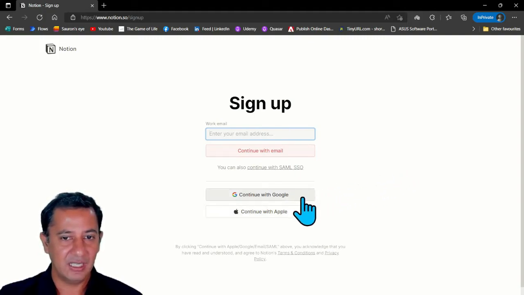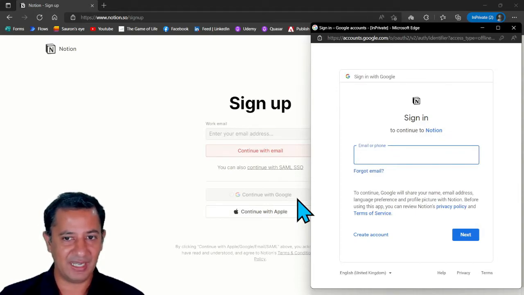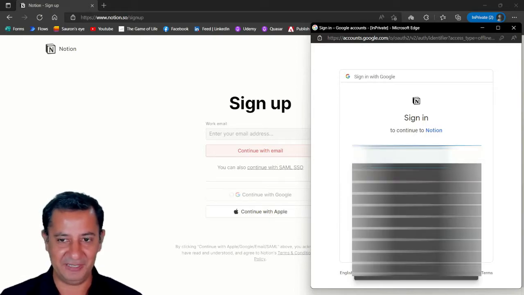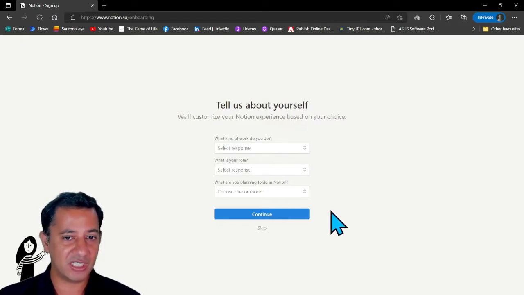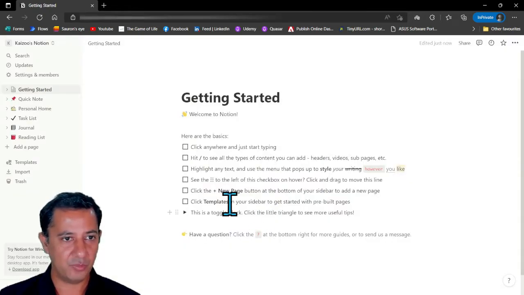That makes it easier. Let me log in with my son's email ID. He won't be happy being signed up for an app without his permission, but I pay for his school fees, so this is fine. Okay, so I've signed up my poor son for Notion. Over here, it's asking us to tell them about yourself. You can just skip this, right, and then pick the For Myself option when it asks you how you're planning to use Notion. And there, my poor son is now signed up as a member of Notion.